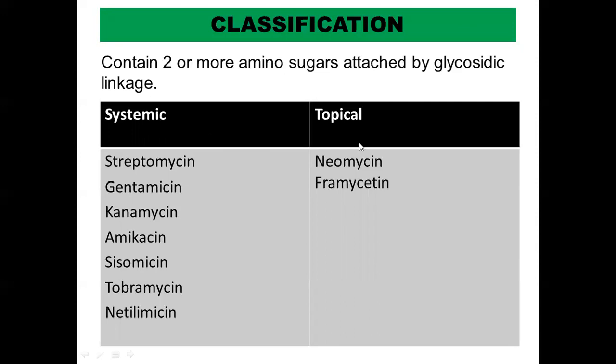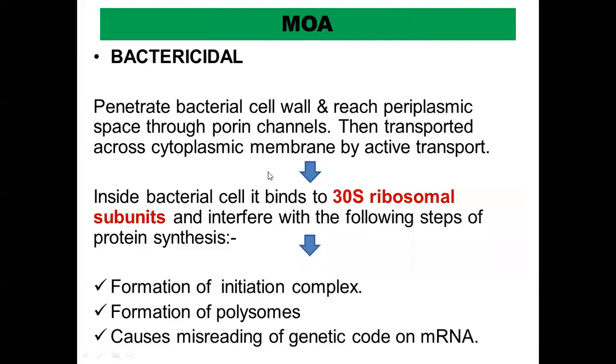Under the topical ones, you are having examples of neomycin, framicidin. Okay, so we shall be discussing the characteristics of the complete group, that is aminoglycosides as a whole, and then we shall just look into some individual drugs very briefly. Okay, so first we will look at the mechanism of action.